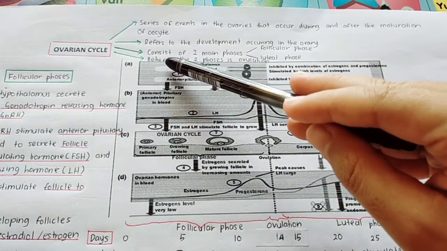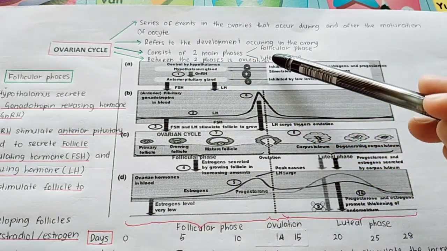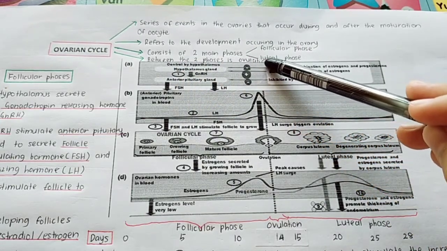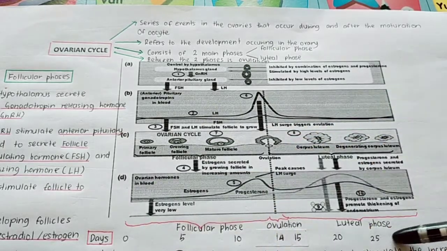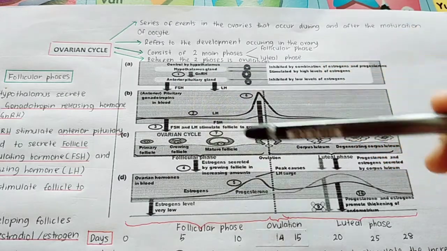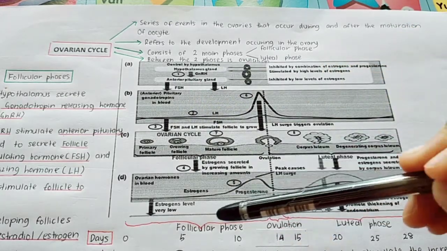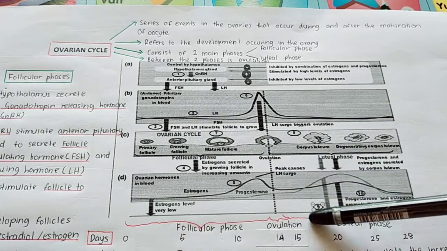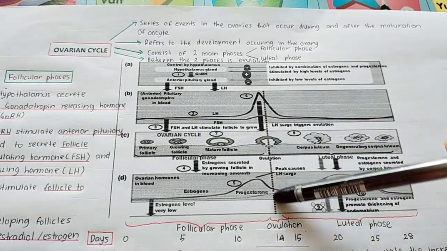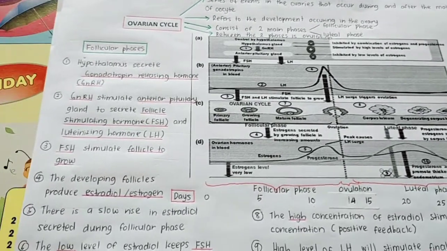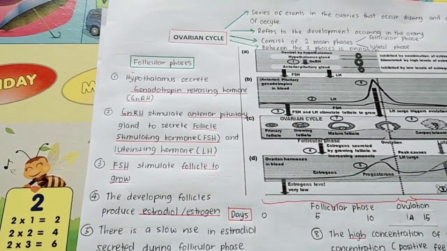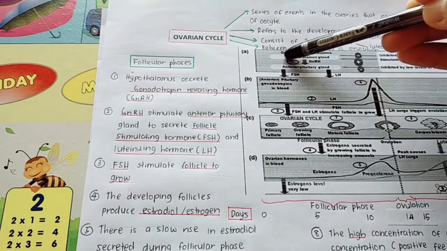It consists of 2 main phases, which are the follicular phase and the luteal phase. This is the follicular phase and this is the luteal phase, and in between the 2 phases is ovulation. Di antara follicular phase dan luteal phase, di tengah-tengah ni adalah ovulation. Apa yang awak perlu tahu di sini adalah awak mesti kena tahu macam mana nak explain each of the phases. So we start with the follicular phase. Follicular phase dia akan berlaku di sini lah.